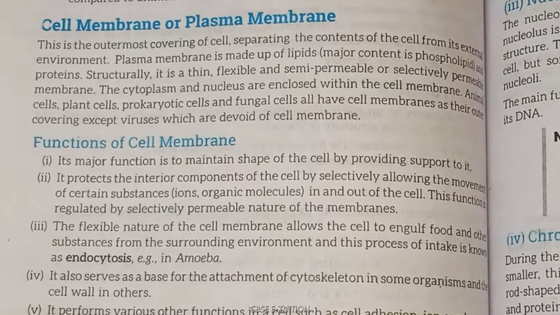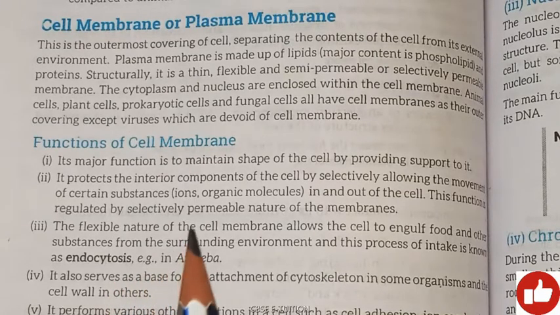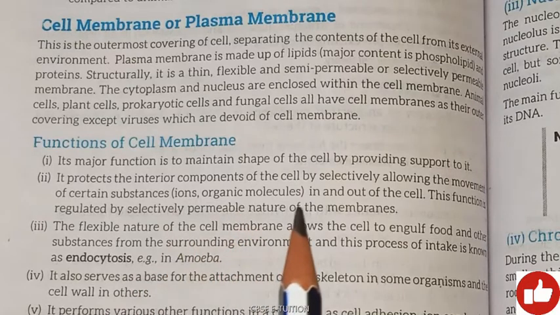Semi-permeable means it can let in some amount of substances and let out certain amount of substances, such as ions and organic molecules. This function is regulated by the selectively permeable nature of the membrane.